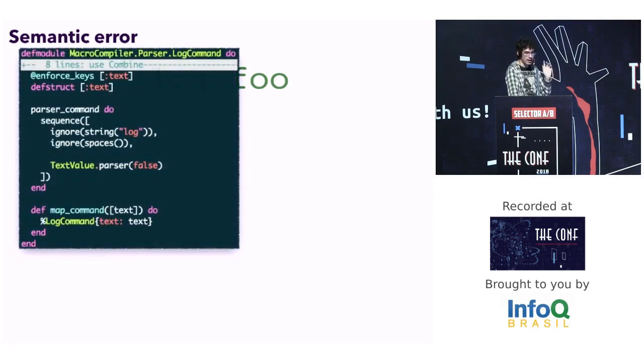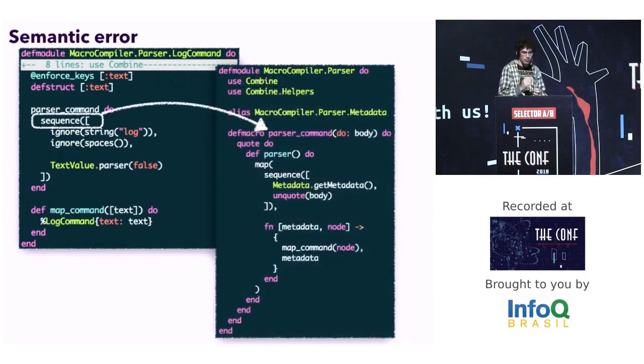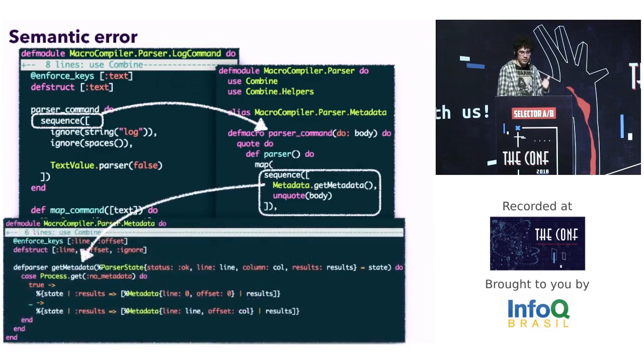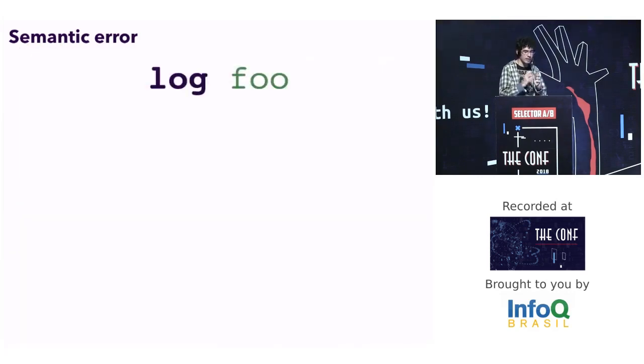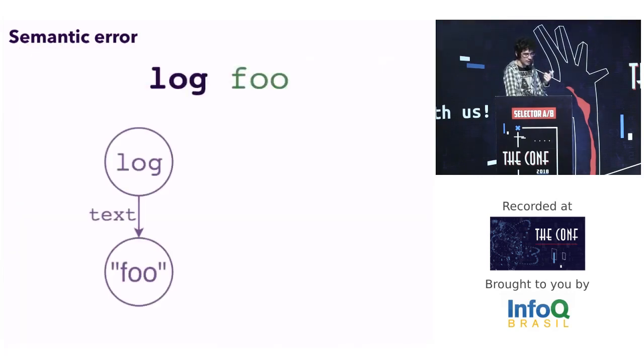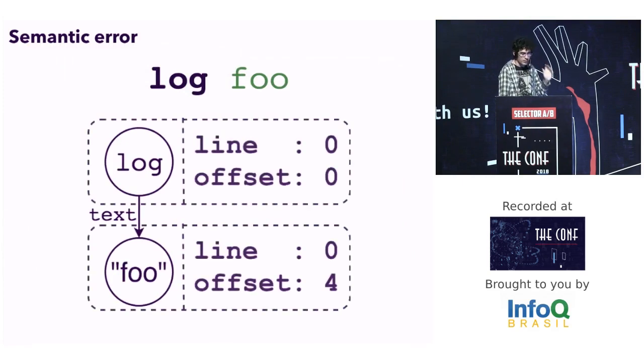It uses a macro called parser command. This macro has a sequence where it calls the get metadata function. There is another parser that returns the line and the column from the source code. Then instead of giving a very simple AST like this, we can have a more complex and useful AST.